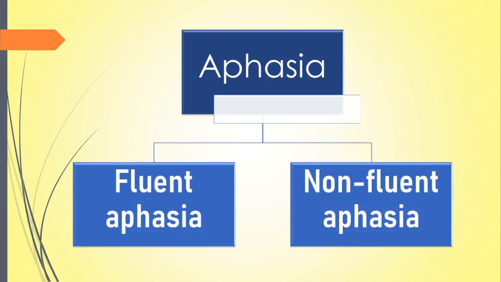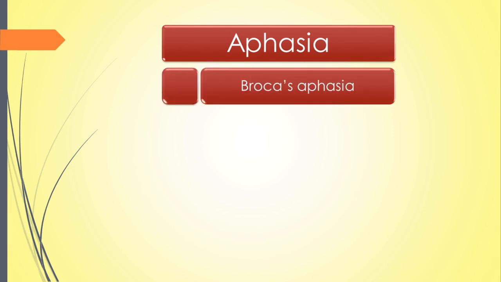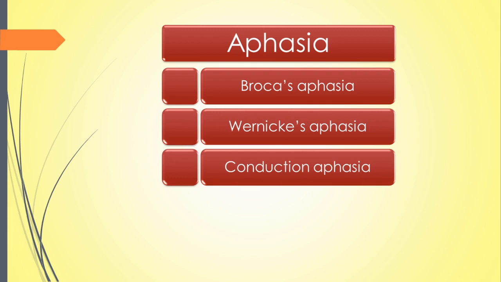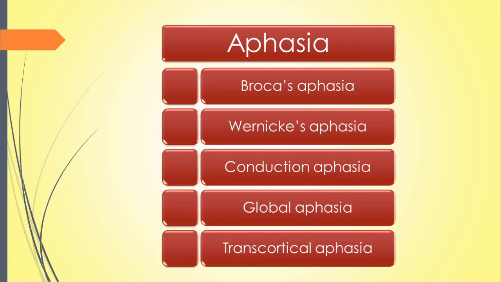Aphasias are categorized into fluent and non-fluent aphasias. In fluent aphasia, the speech is fluent, but there is difficulty in comprehension or repetition of words, phrases or sentences spoken by other people. In non-fluent aphasia, the speech is limited and effortful, but there is fairly good comprehension of spoken speech. Different aphasias are Broca's aphasia, Wernicke's aphasia, conduction aphasia, global aphasia and transcortical aphasia. First, let us see about Broca's aphasia.